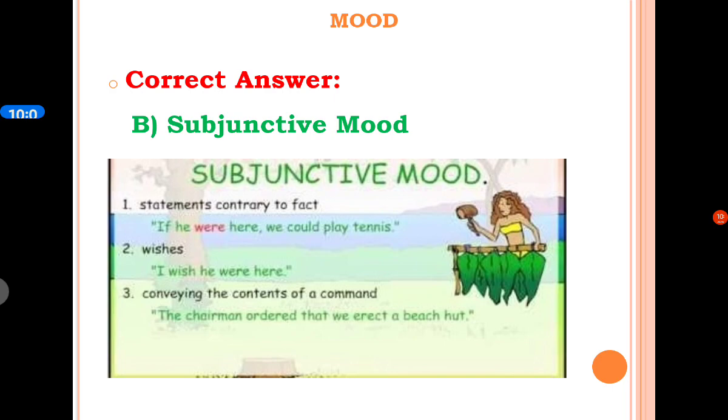Here, I wish she or he were here. At the same time, with the subjunctive mood, we can express a statement contrary to fact. Here is an example: if he were here, we could play tennis.